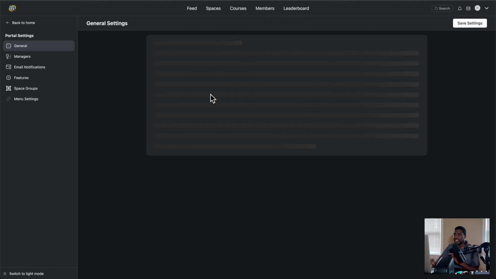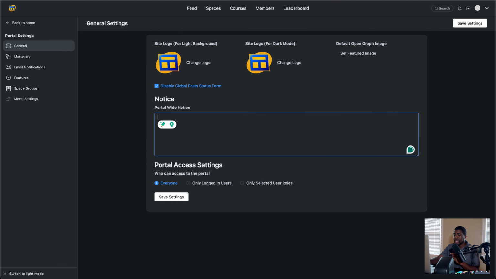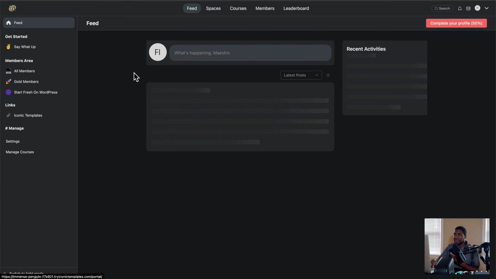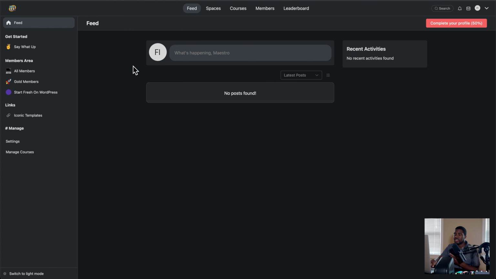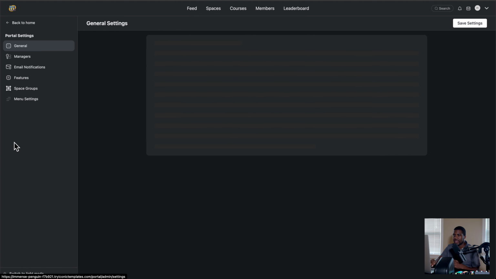Let's go back to the settings, and then I can delete this final warning here. I click save, and then when I refresh the platform, I'm going to do a hard refresh. I go to feed, it's not there. So that's just a site-wide notification when you want to tell everybody something in your community.